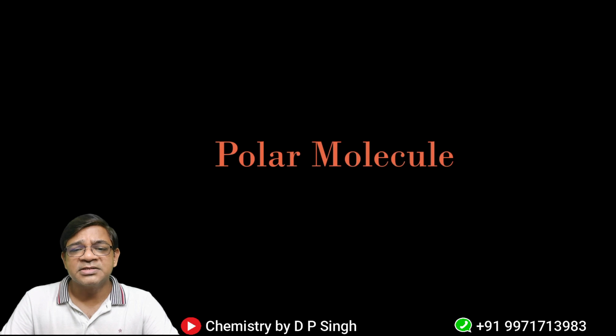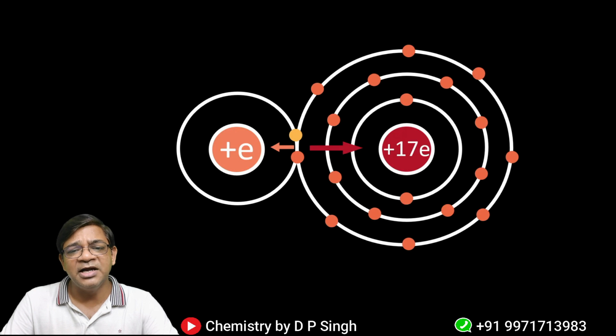Now let me discuss polar molecules. Again I am going to show you one figure which will give you clarity. Again these two atoms are bonded with one common electron pair. Now you can see that the atom on the left-hand side has a plus e charge and the atom on the right-hand side has a plus 17e charge in the nucleus. The one with the higher nuclear charge will try to pull the shared electron pair towards itself to a greater extent. What does it mean? It means the one which is more electronegative will try to take the shared electron pair towards itself